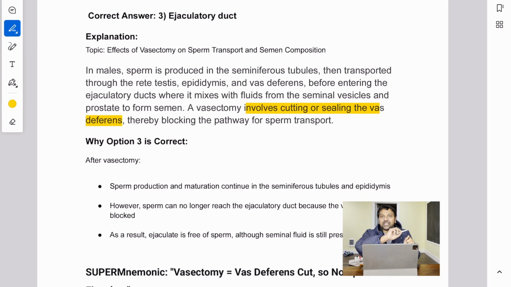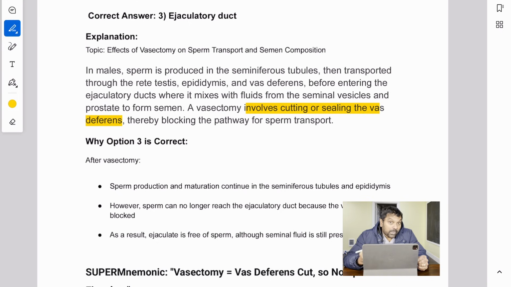After the vas deferens goes under the prostate, the seminal vesicle duct joins it. Then it forms the ejaculatory duct, and it enters the urethra, and the semen goes out. So you need to know that anatomy in order to answer this question. Always think anatomically when you have to answer these questions.